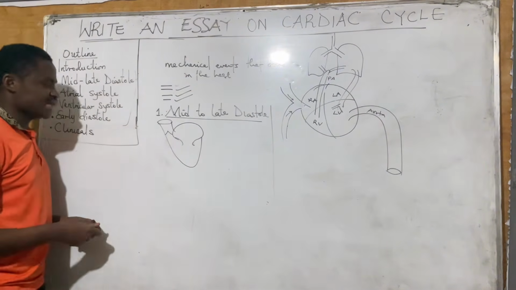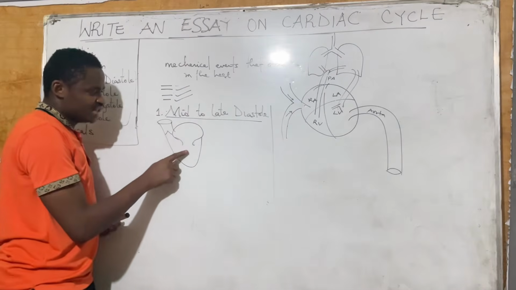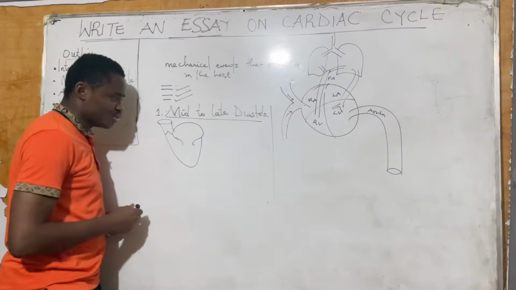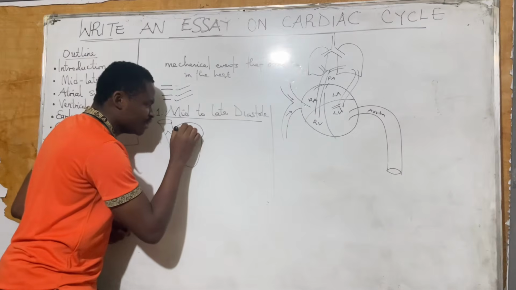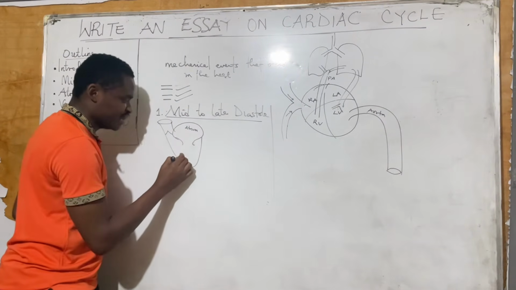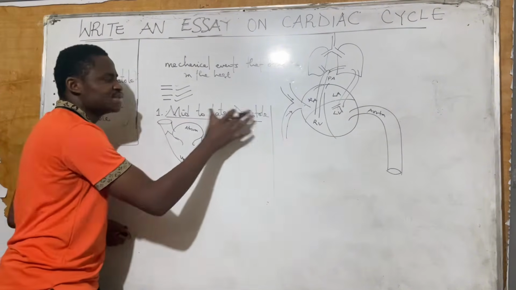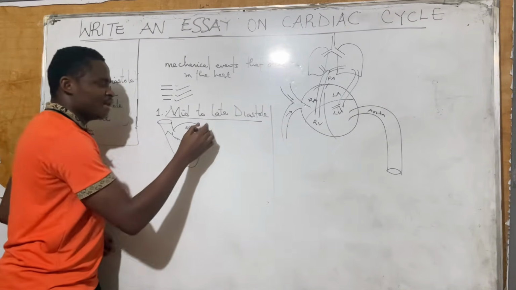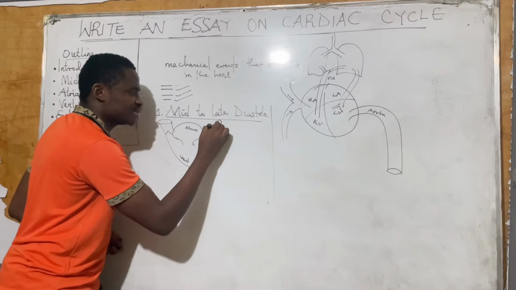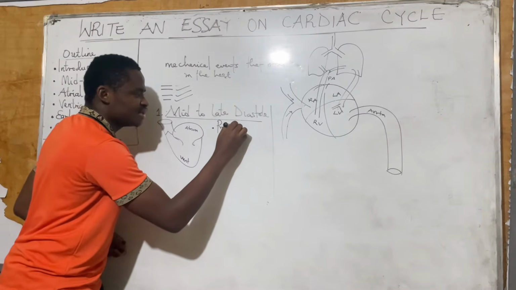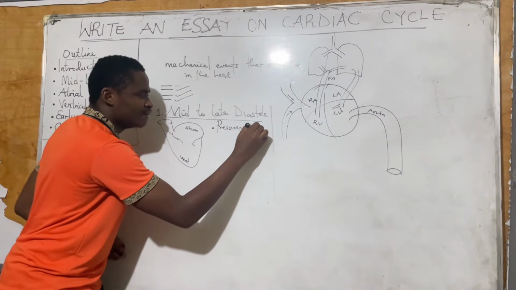So what I'm trying to say is this: I will show you the atrium, and then I'll show you the ventricles. Are we together? So what happens in mid to late diastole? Number 1, you are going to say that pressures are very low. Pressures in the atrium are low.